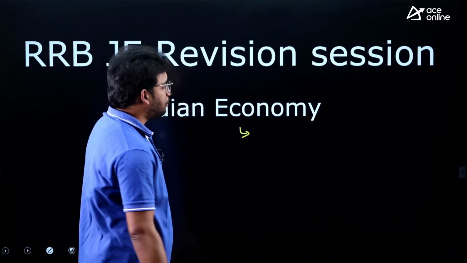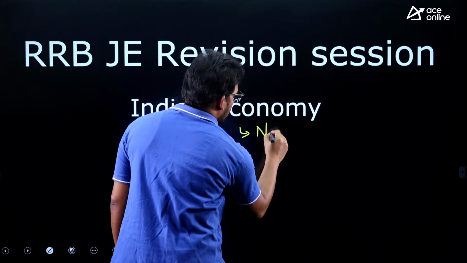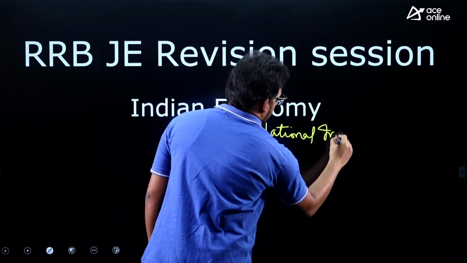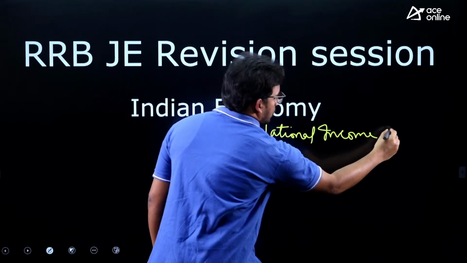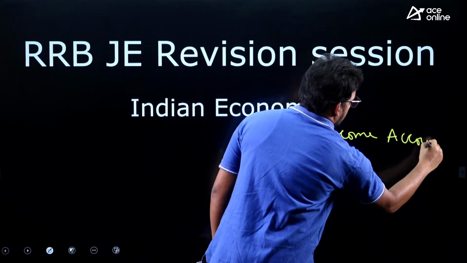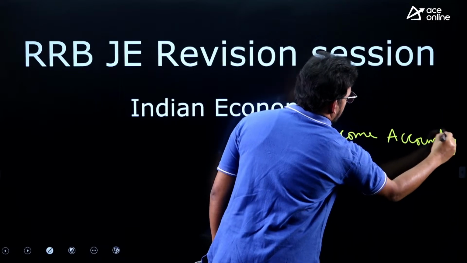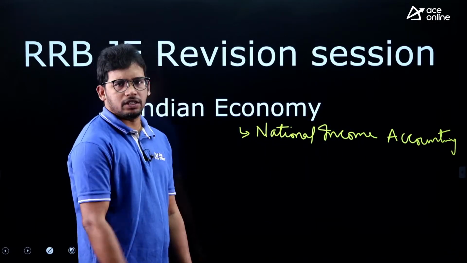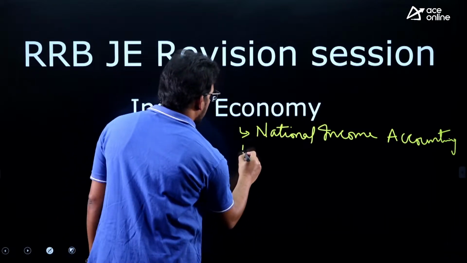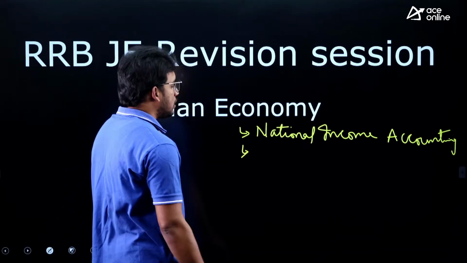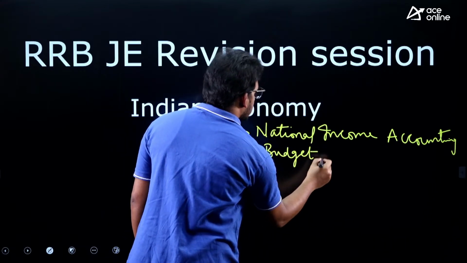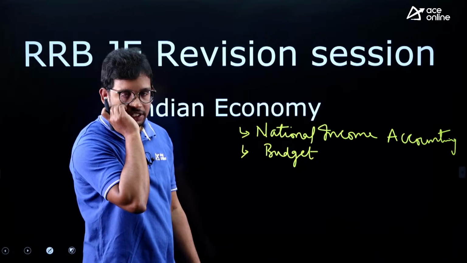First topic is national income accounting. This is an important chapter, with possible questions on GDP calculation, which we will see briefly as well. Then the next topic is budget, in the sense that there is a static concept of budget and taxation.